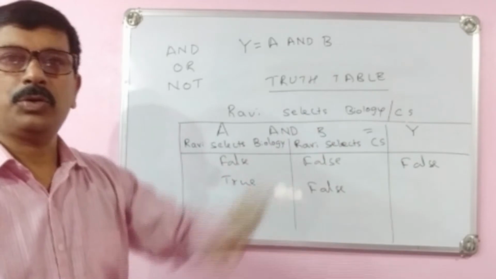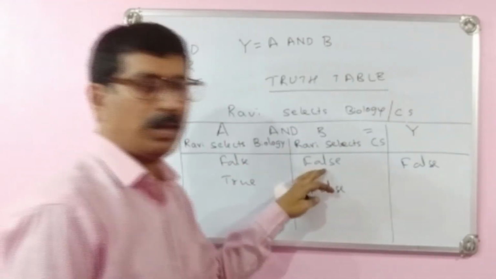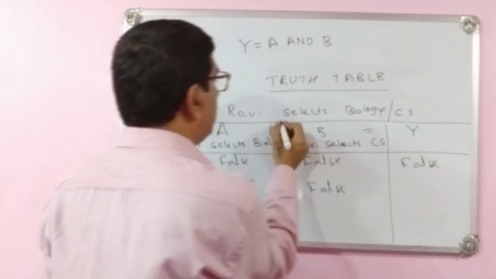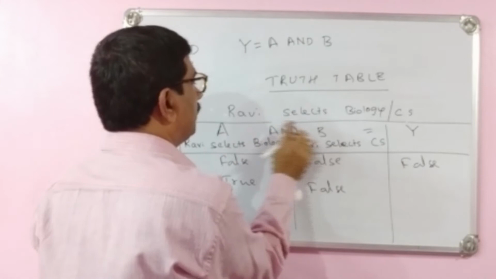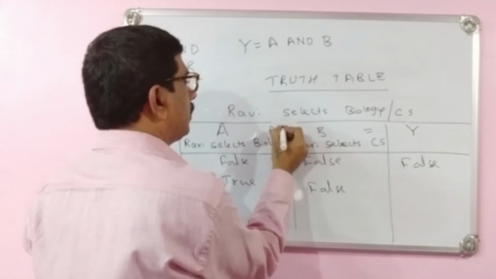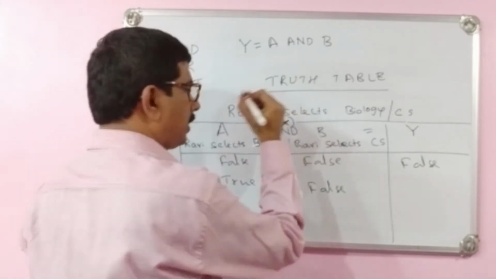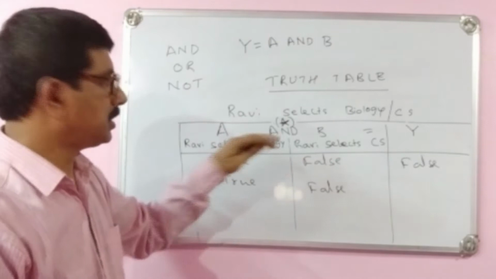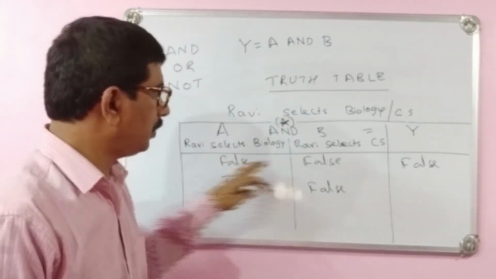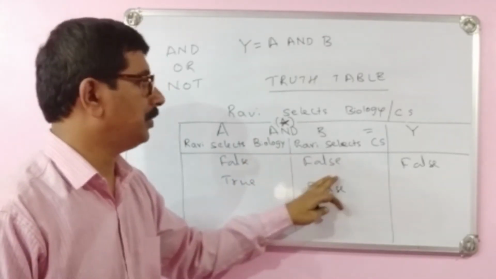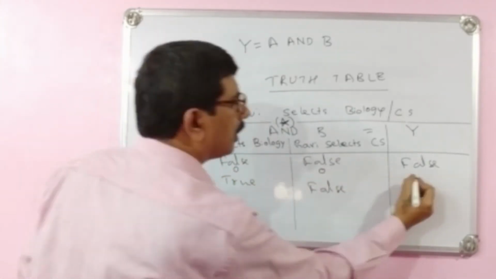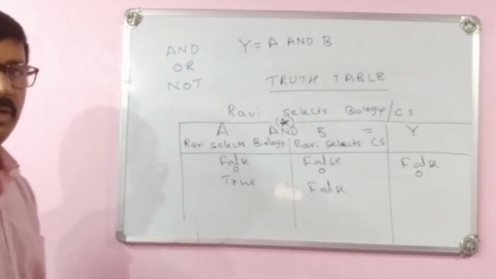A and B is equal to Y. Now false, false, false. Now AND is treated as a multiplication operator. Commonly in computer subjects we take the multiplication operator as an asterisk. AND is treated like multiplication. False, false, that is 0, 0, so 0 into 0 is 0.